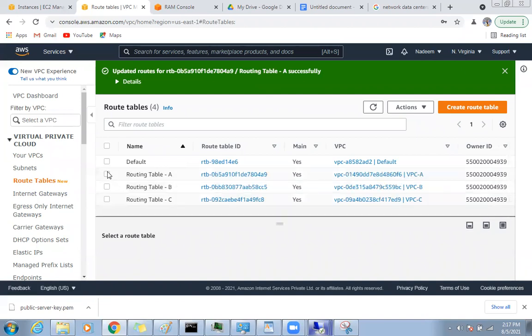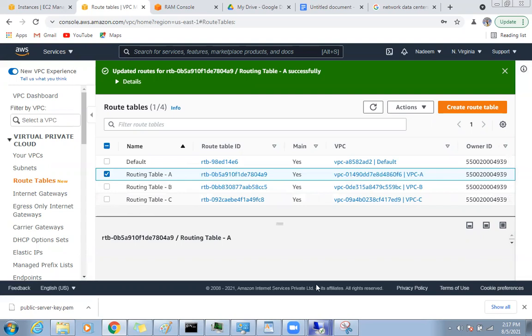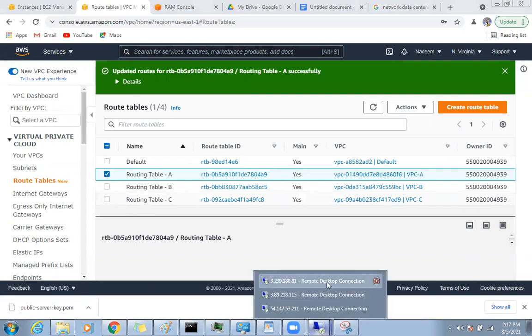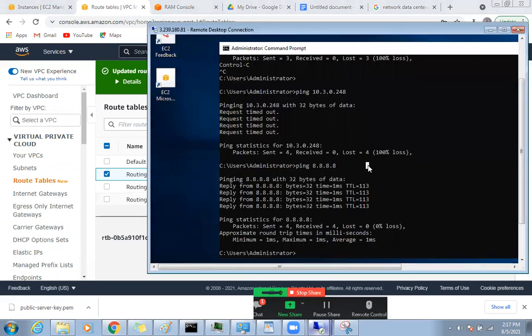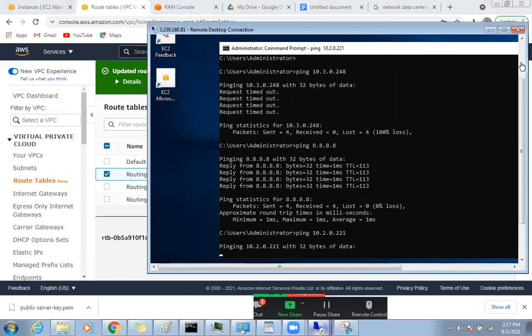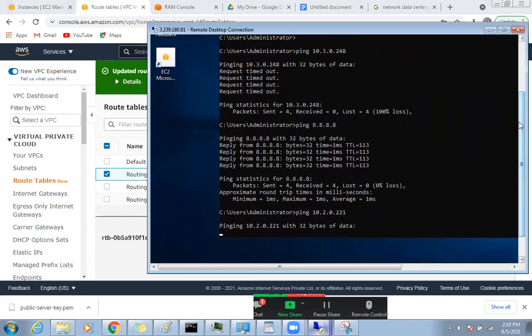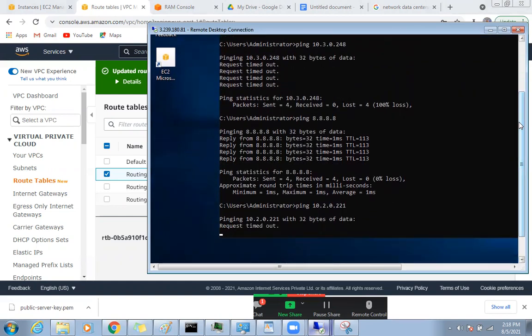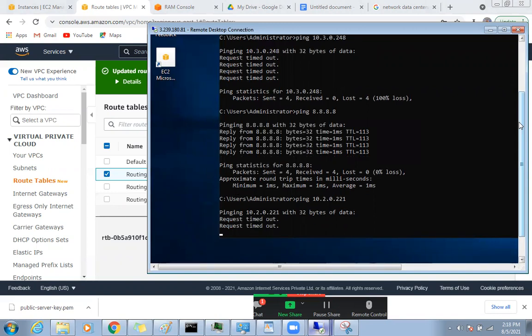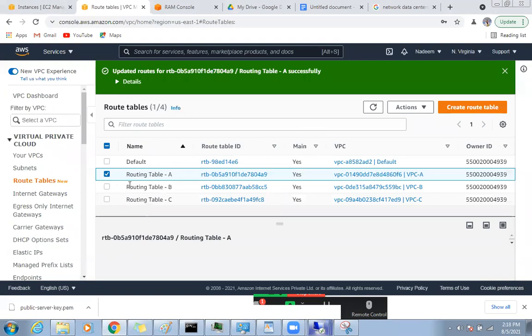So in routing table A, let me do the testing again. Now I added the route, right? I'm still not able to ping. Why? Because the return traffic is not coming, because VPC2 doesn't know about VPC A. Got it? So you need to do it on both sides.